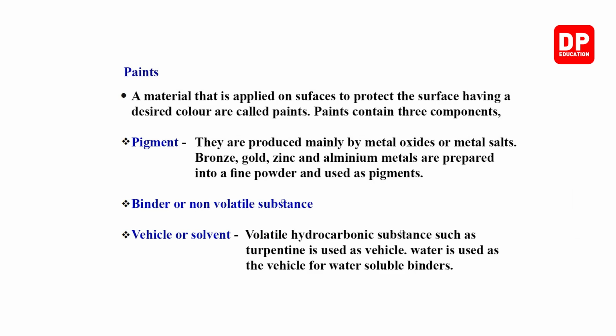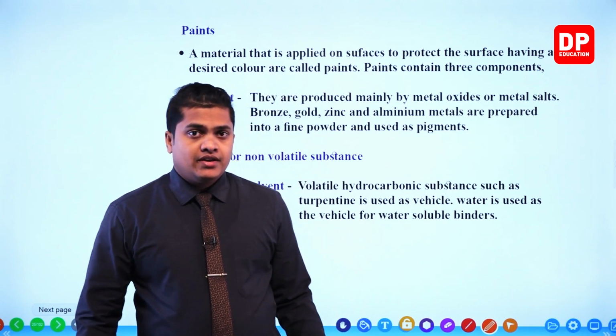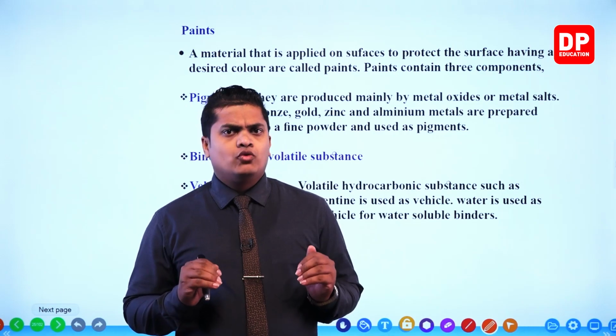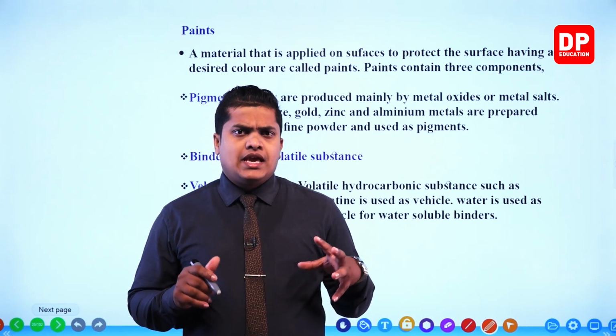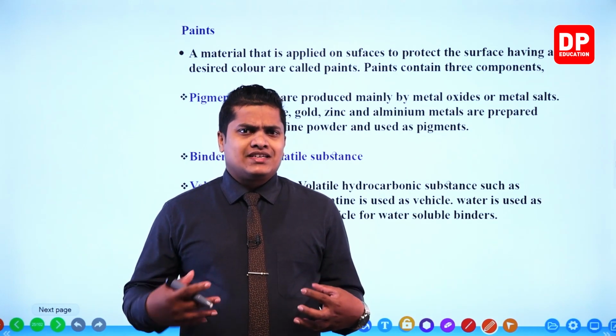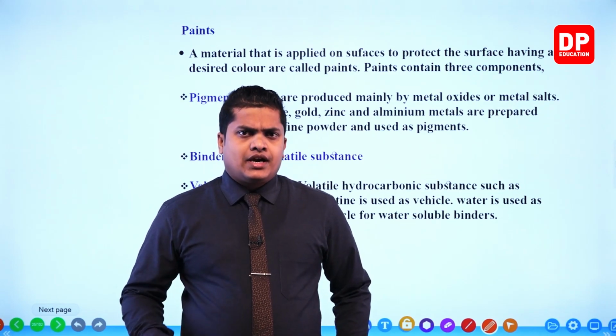Paints contain three components. A paint is a material applied on surfaces to protect the surface and give it a desired color. You know that we apply different kinds of paints in our houses, even to color our houses. And sometimes when we are making a certain construction like a fence or a gate, a window, a door, we apply different kinds of paints.